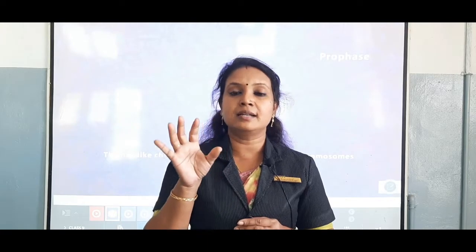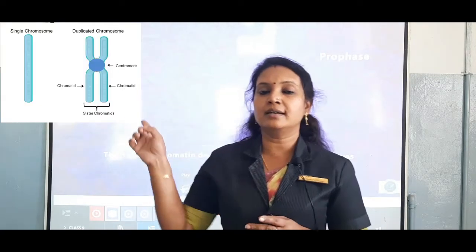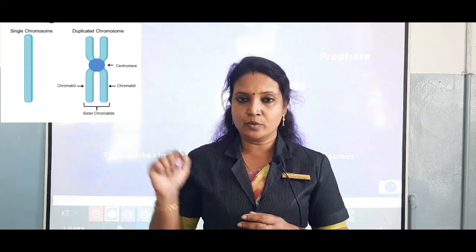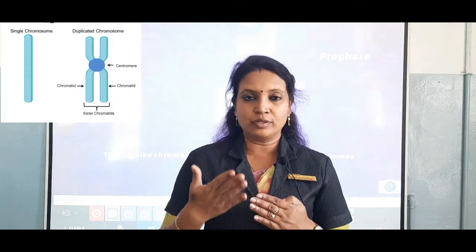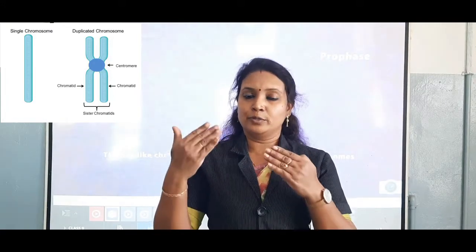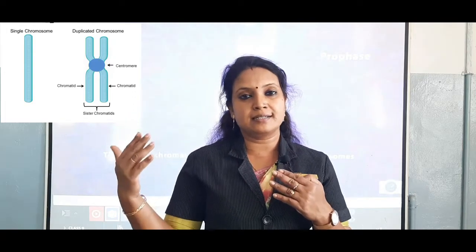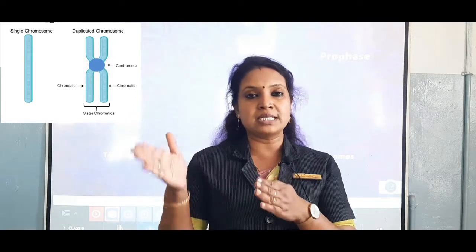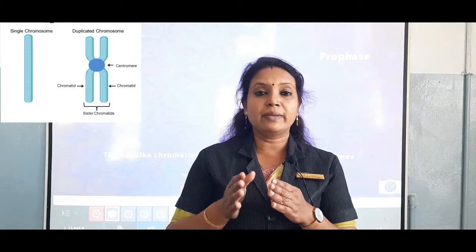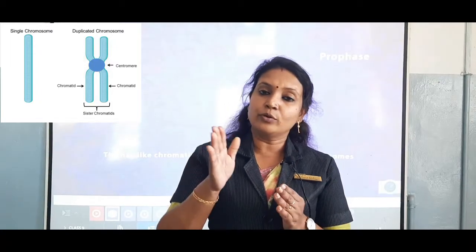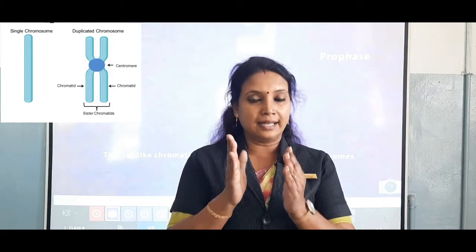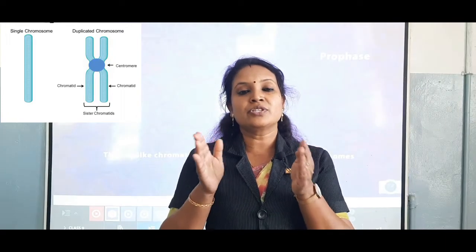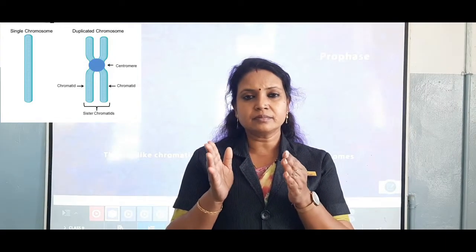They are single stranded. Okay, you can see here the structure of a chromosome. When they duplicate, what happens? They produce one more sister chromatid, one more strand. So they will become double stranded and both the strands are alike in their composition, in everything they are